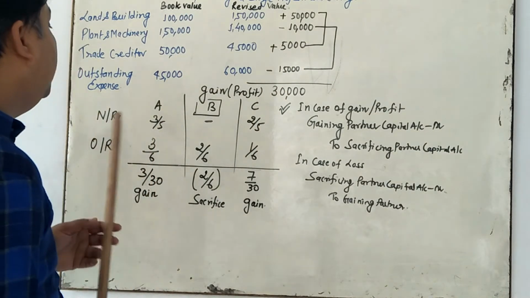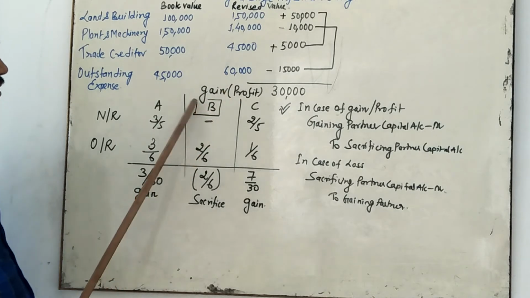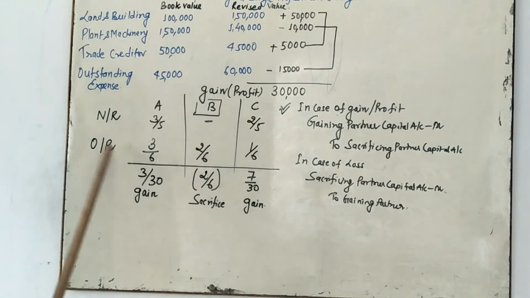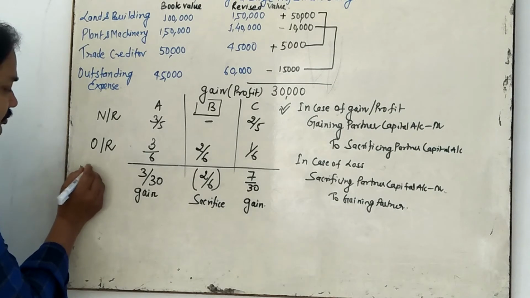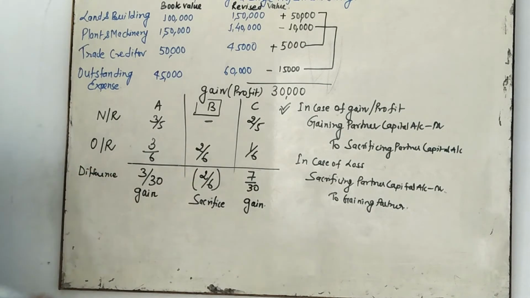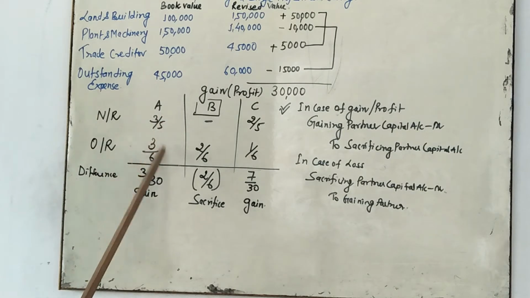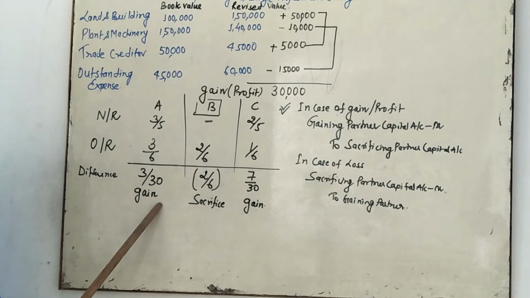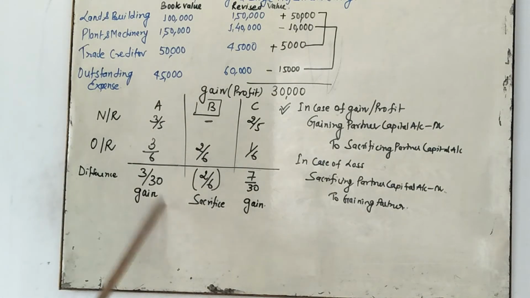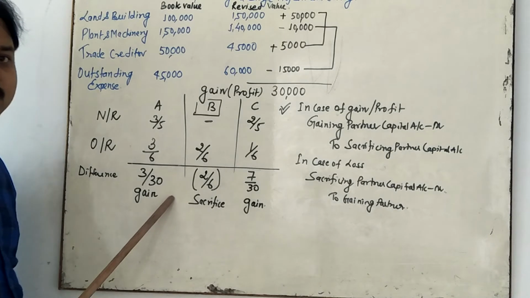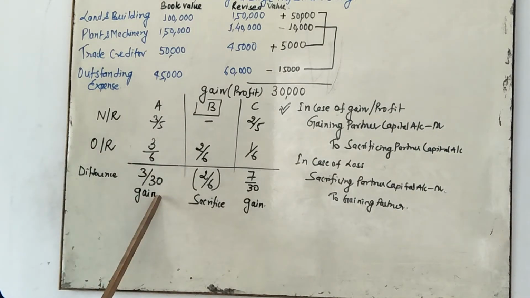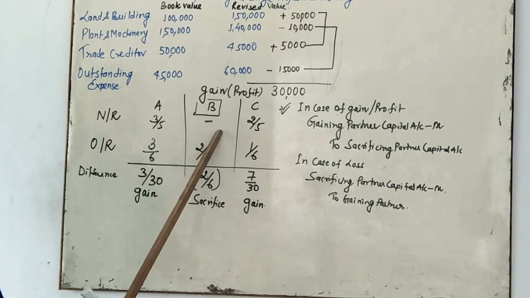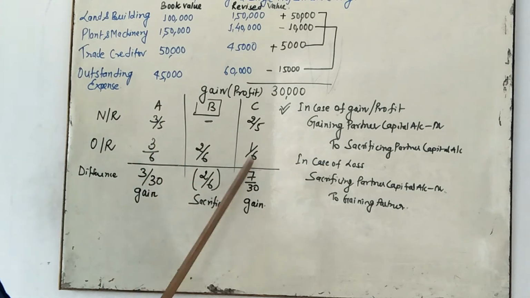So after doing this, you need to calculate the gaining and sacrificing. You calculate the new ratio minus old ratio. It is the difference of new ratio and old ratio. Okay, my dear student. 3 by 5 minus 3 by 6, you get 3 by 30, that is a gaining partner. Why? Because it comes under the positive. If the value in this formula is positive, it is a gaining partner. If there is a negative value, 2 by 6 is a negative value because it is 0 here. Nothing here. 0 minus 2 by 6, it is a minus. It is a sacrificing partner. Okay, my dear student.